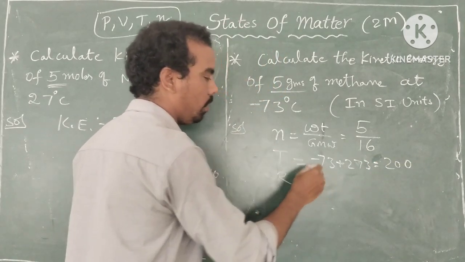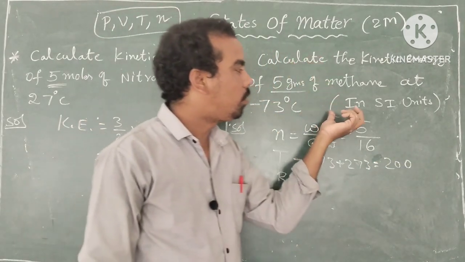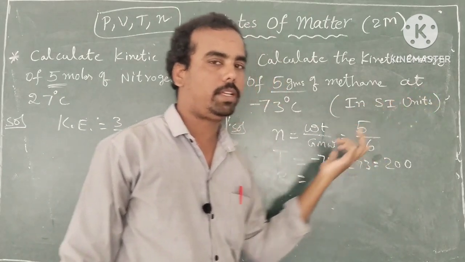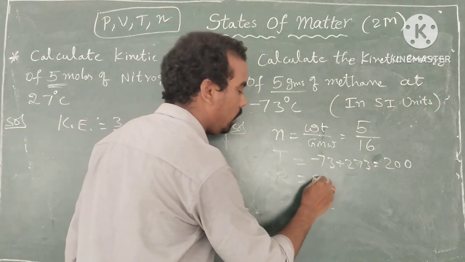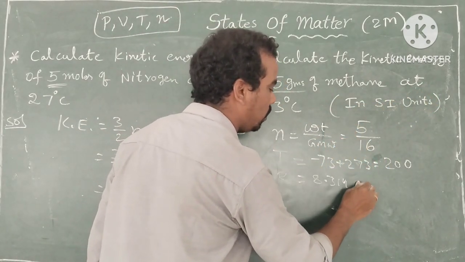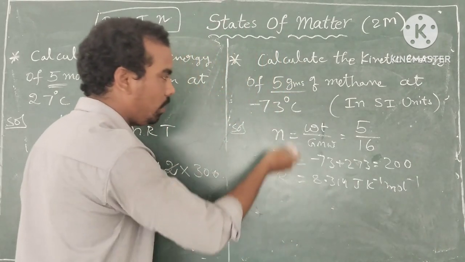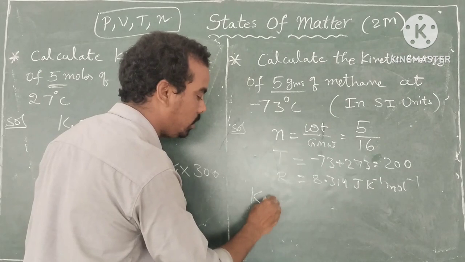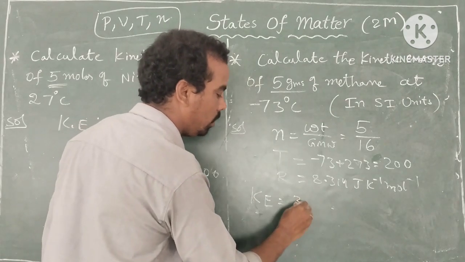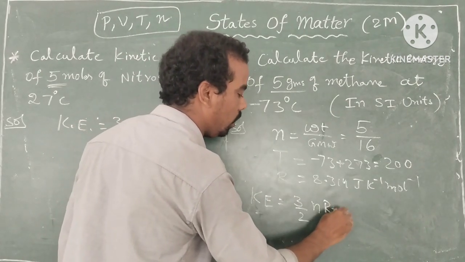Next, R value. The question asks in SI units. The SI unit for R is 8.314 joule Kelvin inverse mole inverse. These values are substituted in the kinetic energy formula, KE equals 3 by 2 nRT.